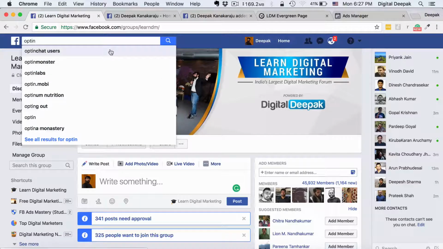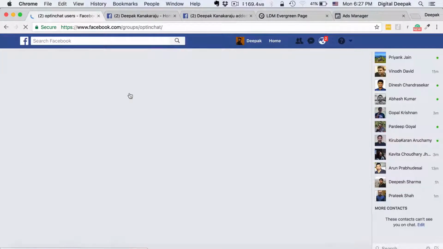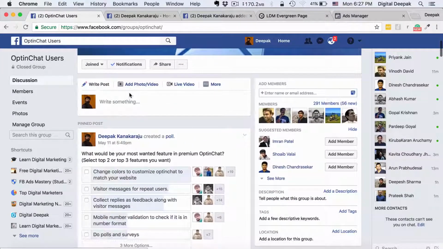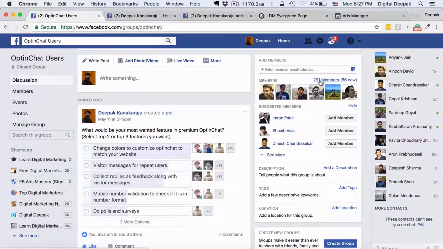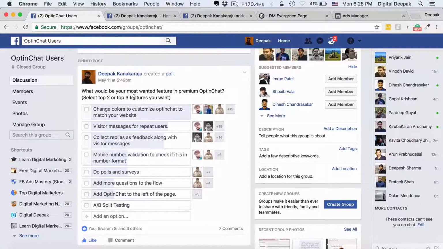I will show you another group which is called Opt-in Chat users. Opt-in Chat users is a group which was formed for optinchat.com. Optinchat.com is a tool for collecting names and email IDs from your website, which is a free tool launched by myself and my co-founder. Here also you can see that there are not many members, only 291 members, but it helps me understand my target market and the needs of my customers. Here I have created a survey requesting users to vote on what are the next features that they would like to see on Opt-in Chat.